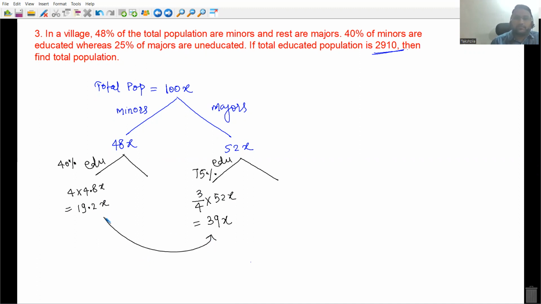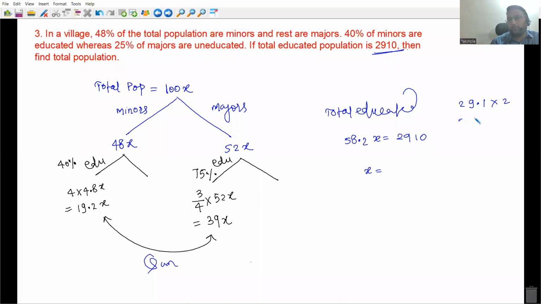Total educated is equal to 58.2x, is equal to 2910. Numbers are very easy, everyone. Numbers cancel out easily. You should know that 29.1 into 2 is 58.2.